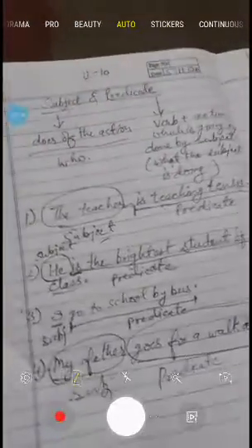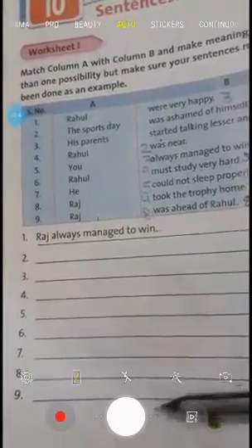Now your homework is to practice the same concept with the help of the worksheet given on page number 82 in your practice book. So this is worksheet number 1. In this worksheet, 2 columns are given. In the first column, subjects are given, and in the second column, predicates are given. You have to match the subject with the predicates and write them in the space provided below. Okay.